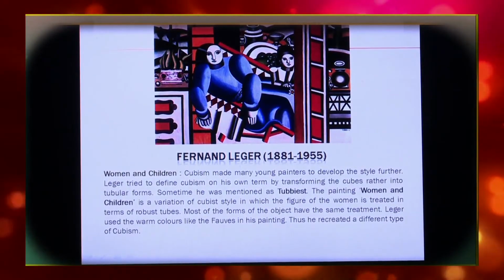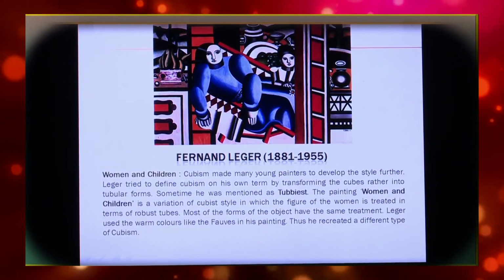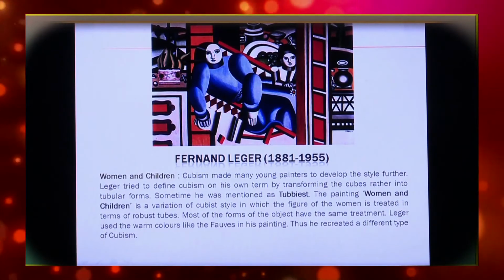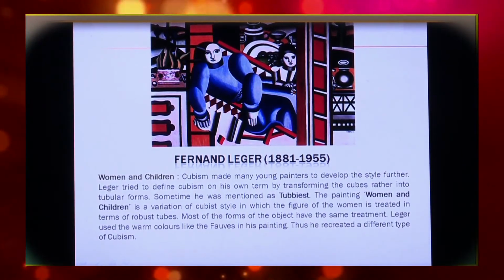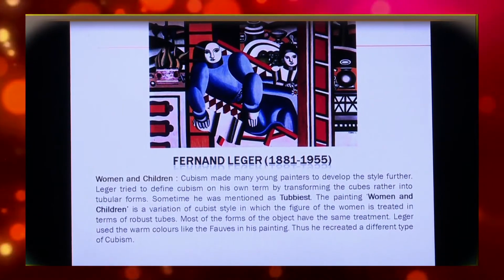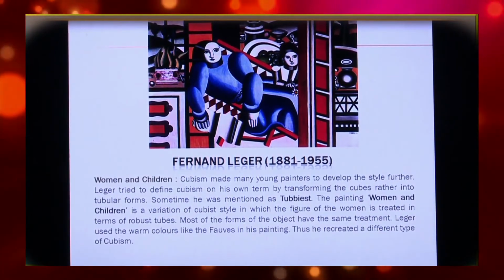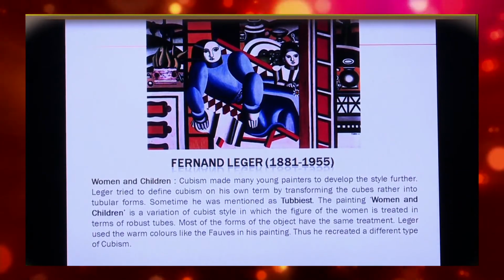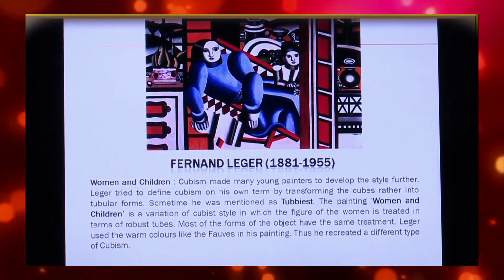The painting, Women and Children, is a variation of the Cubist style, in which the figure of the woman is treated in terms of robust tubes. Most of the forms of the objects have the same treatment. Léger used warm colors like the Fauves in his painting. Thus, he recreated a different type of Cubism.